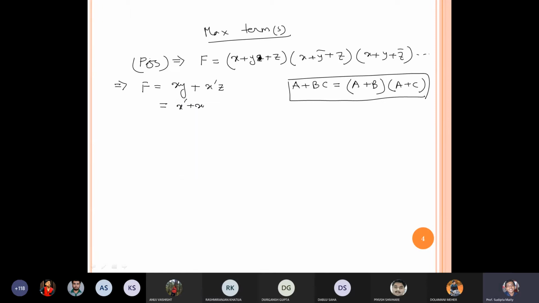x prime plus xy, then z plus xy. Can we write this in this way using that formula? Yes, sir. Now again we have this kind of formula, so again we can extend the same formula. We are expressing this in this way.